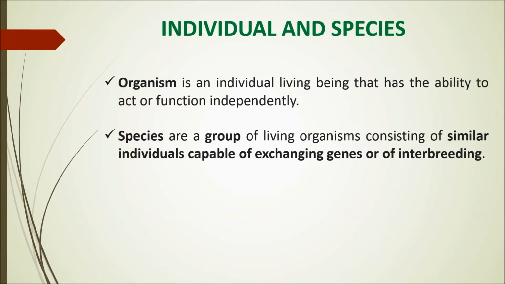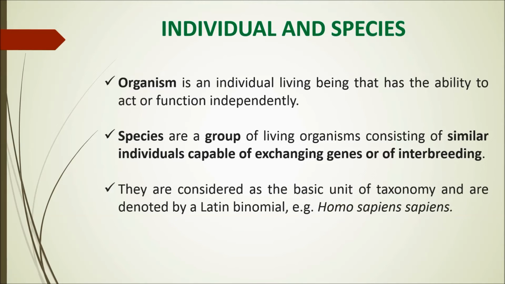So remember, organism and species. Now, they are considered the basic unit of taxonomy and are denoted by a Latin binomial, for example Homo sapiens sapiens, for human beings. Then population.